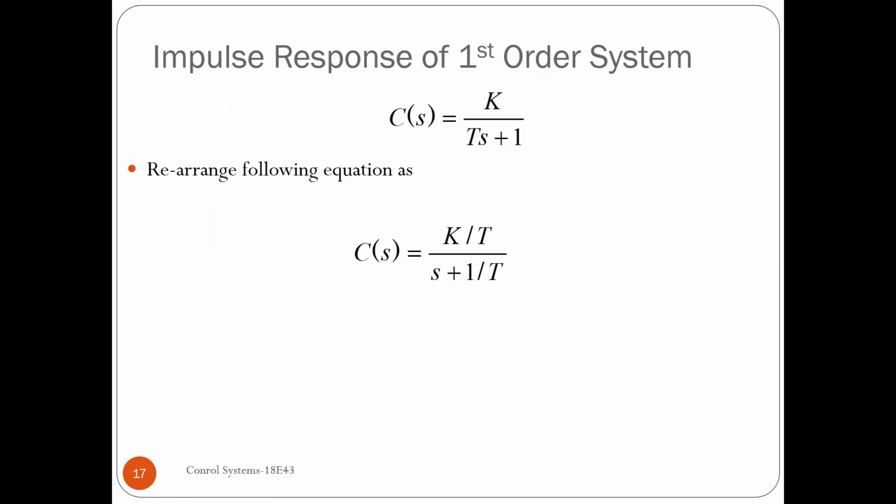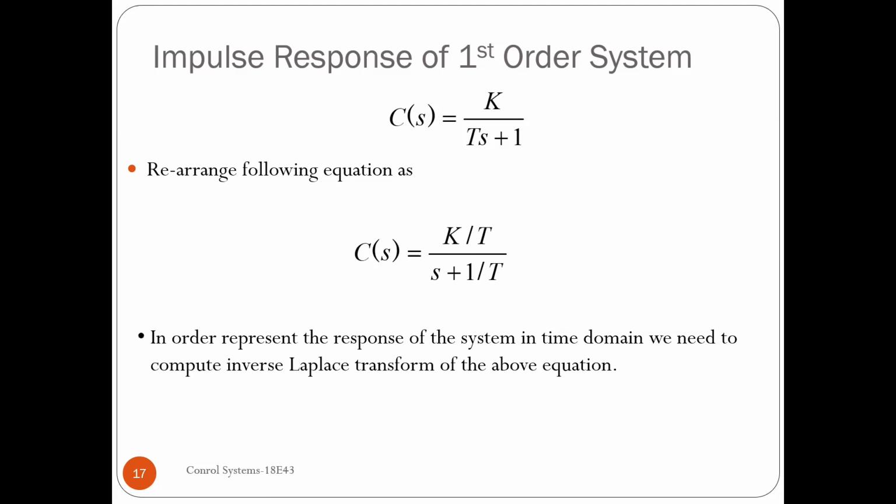So now we will take that transfer function, which is also called the impulse response, and I'll try to do some term adjustment. Why do I do that? Because it is easy for me to take the inverse Laplace. So as to take the inverse Laplace comfortably, I'm doing some term adjustment. What I did, I divided numerator and denominator by T, and I get an expression like this. According to the inverse Laplace transformation procedure, what is the inverse Laplace of C divided by S plus A? It is equal to capital C into e power minus AT.